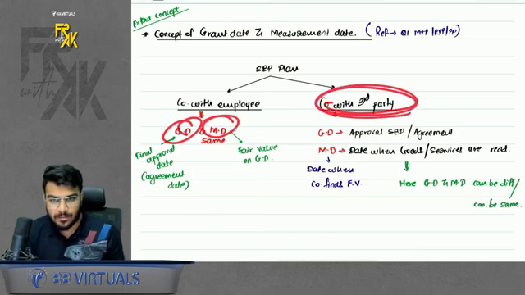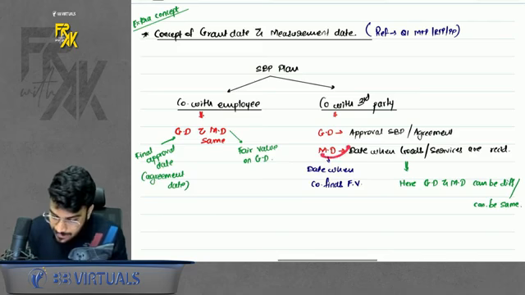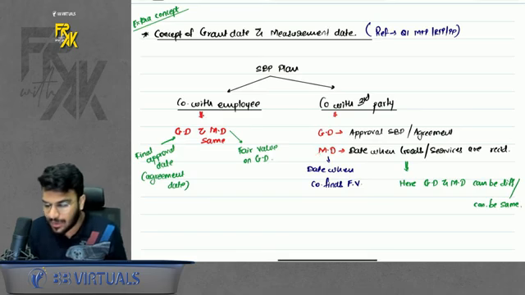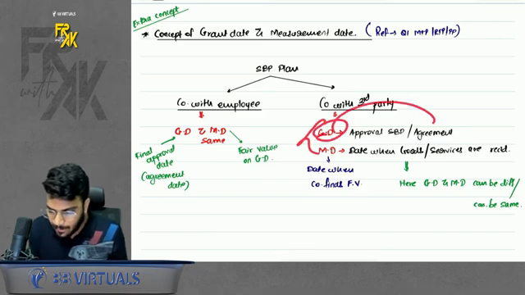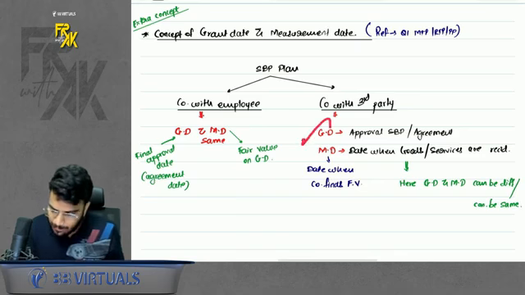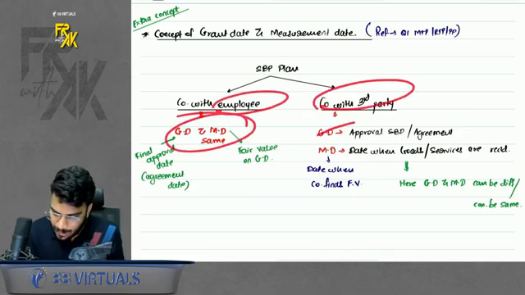In case of third party, grant date is the date when we enter into the agreement. But when is the measurement date? When you receive the goods and service. These two dates can be different in case of third party, right? So if they are different, then grant date will be the agreement date, and measurement date will be the date when you receive the goods and service. But these two can be the same also. But in employee, they are definitely the same. In third party, they can be the same, they can be different.